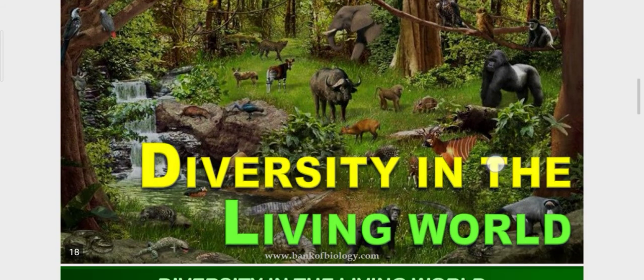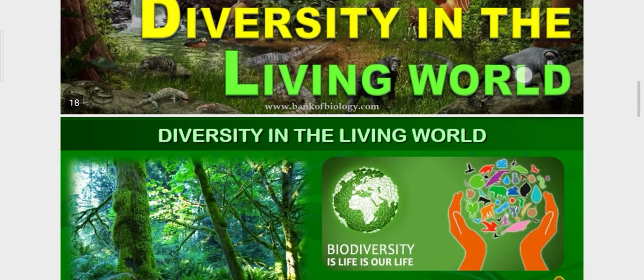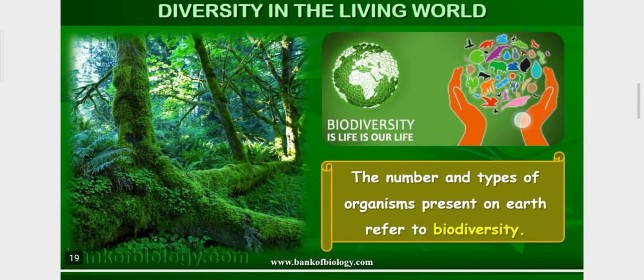Now diversity in the living world. When you go out in your locality, you have seen different types of diversity in your living world, like different types of plants and animals. They are called diversity. Okay, different types of living organisms are present in your locality. If you have seen a big forest, so many living organisms are living there. This is called diversity.